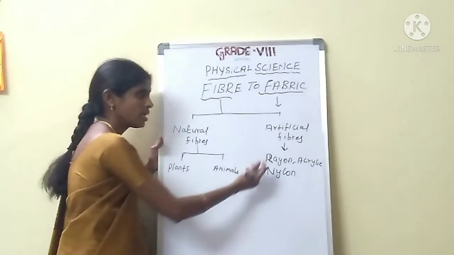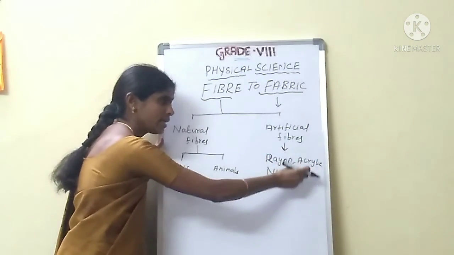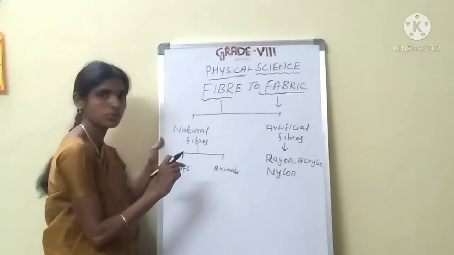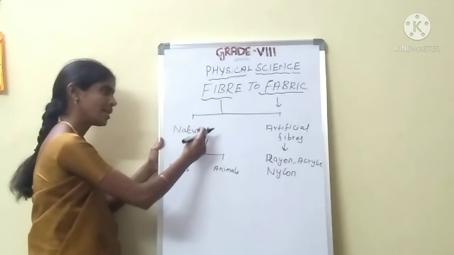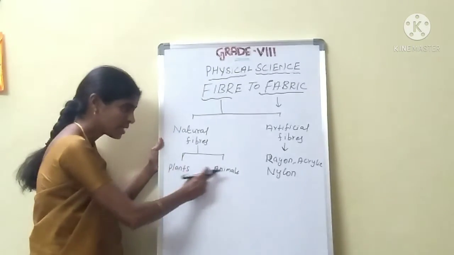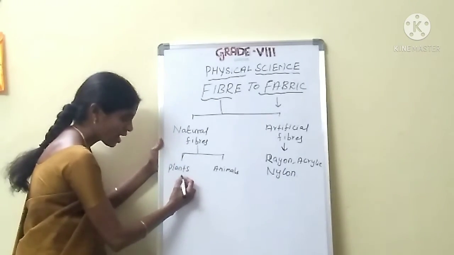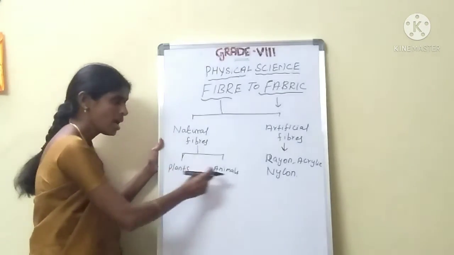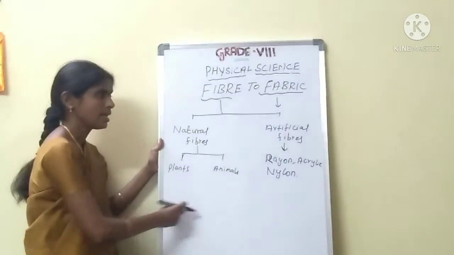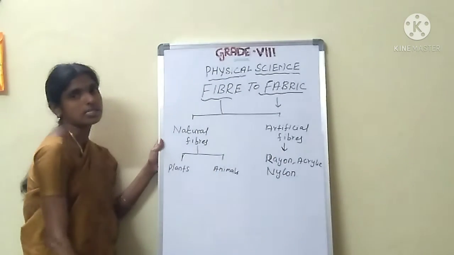Okay, see here, this one we are going to study in 8th standard. Are you understand, students? All these natural fibers we have already studied in 6th standard and 7th standard. Plant fiber we studied in 6th standard, animal fiber in 7th standard, and artificial fiber we will study in 8th standard.